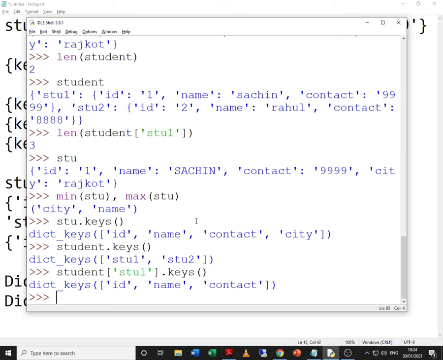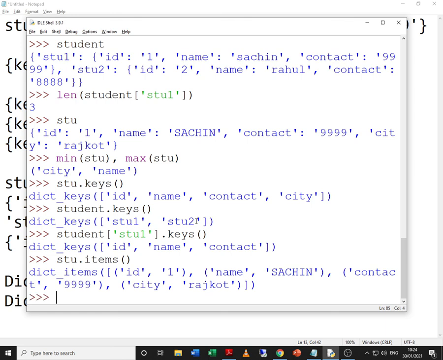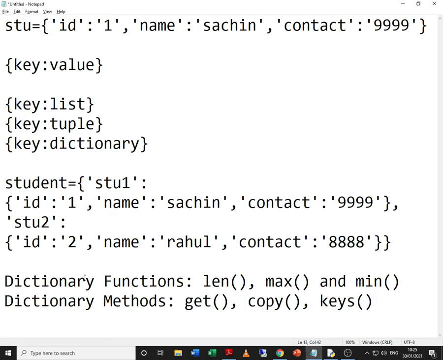Let us try to go for the next method. The next method is the items method. Basically it is something to list down all the elements of the dictionary itself. If we try to check items, as you can observe, the key value pair appears in the form of a tuple. In the previous case, all the keys were appearing in the form of a list. So that is how the results are displayed. Again, key value pair, which is a tuple in itself. So that was about the items method.